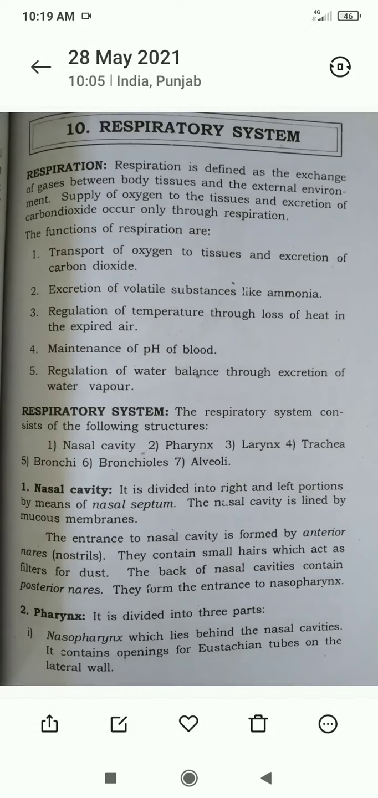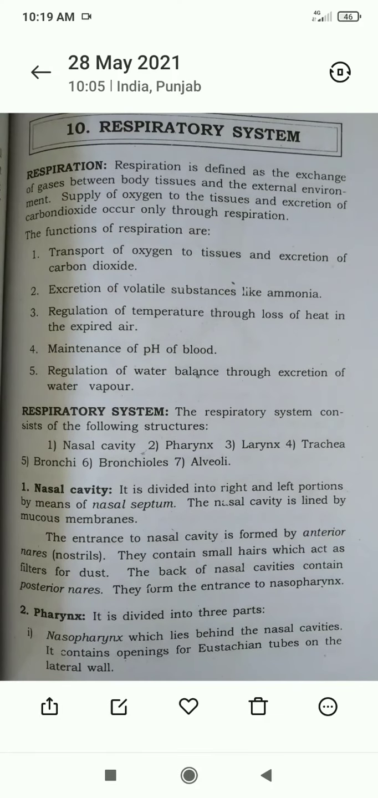Hello students, today we are going to discuss an important topic: the respiratory system. Firstly, let us learn what the respiratory system is. The respiratory system is a biological system. It consists of specific organs and structures used for gas exchange in the human body. So this is the respiratory system.